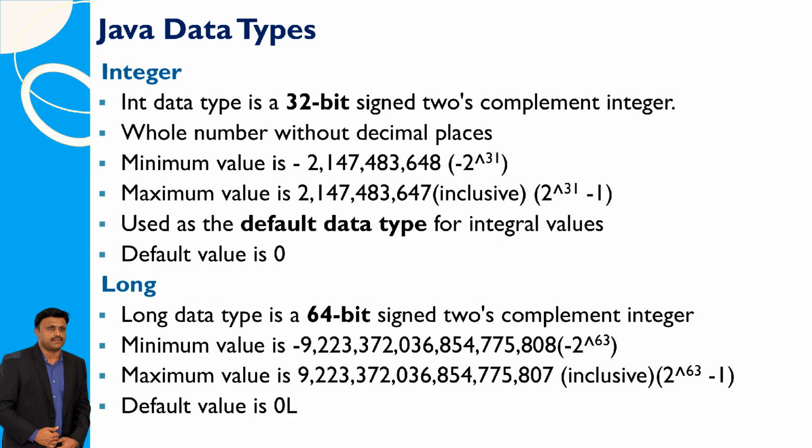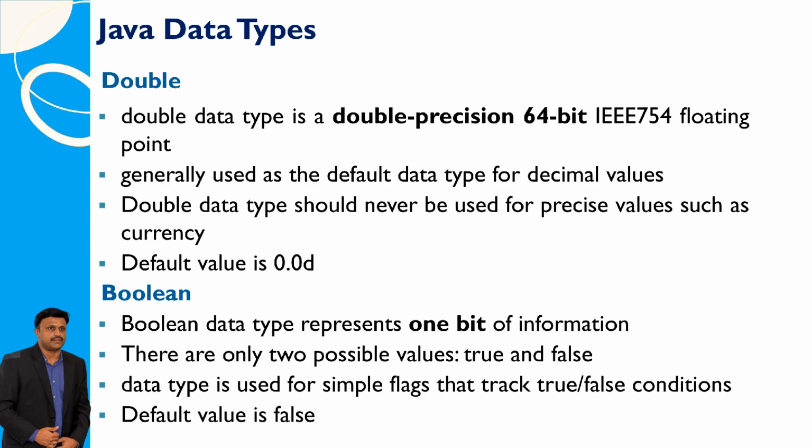The int data type is a 32-bit signed 2's complement integer used for whole numbers without decimal places, with a default value of 0. The long data type is a 64-bit signed 2's complement integer, accommodating a wider range of values, with a default of 0. The double data type is a 64-bit floating point used for decimal values, with a default value of 0.0. The boolean data type represents a single bit of information with two possible values, true and false, and is used for simple flags that track true or false conditions, with a default value of false.